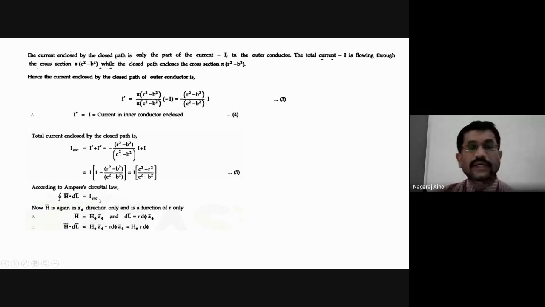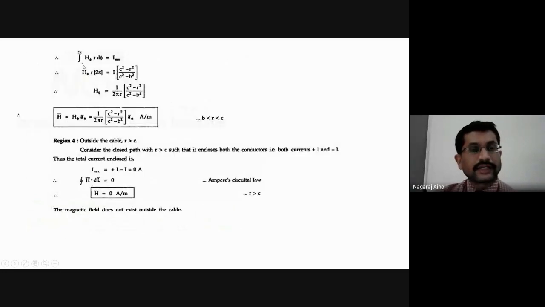Okay. Now, according to the Ampere circuital law, we know that the closed line integral of h bar dot dl bar is equal to I enclosed, and hence we substitute whatever we have found out here for I enclosed, h bar and dl bar. Now, h bar is again in the a phi bar direction, so h bar is equal to h phi a phi bar, and dl bar is again r d phi a phi bar. Therefore, h bar dot dl bar is h phi a phi bar dot r d phi a phi bar. The dot product of a unit vector with itself is unity, so we get h phi r d phi here.